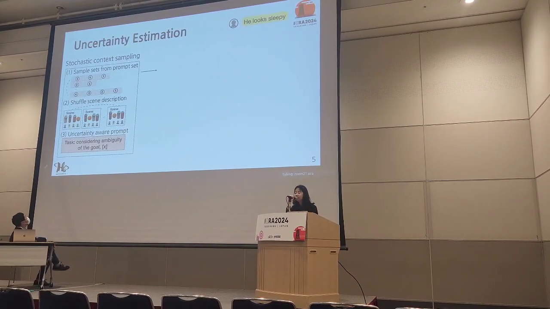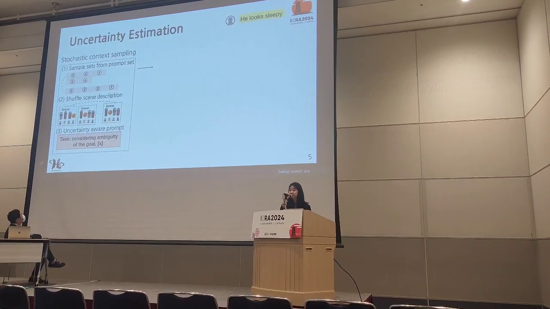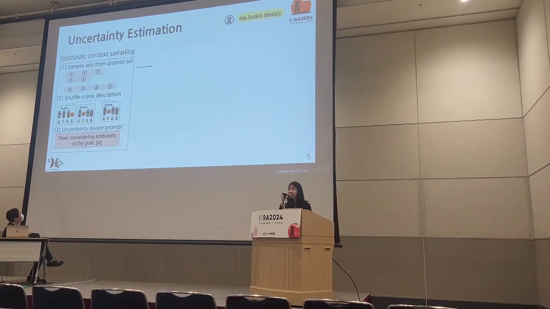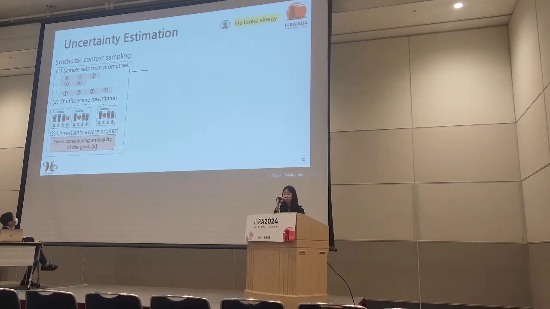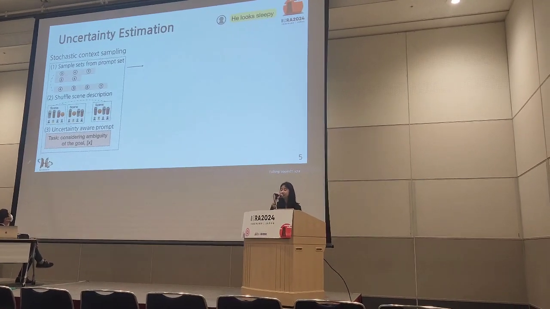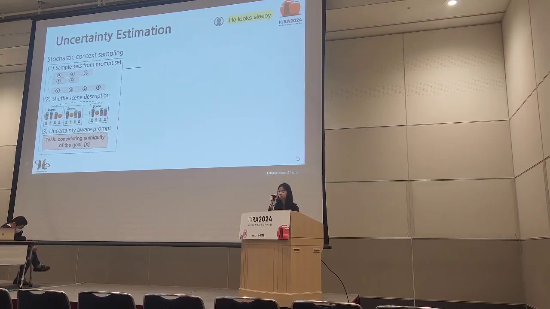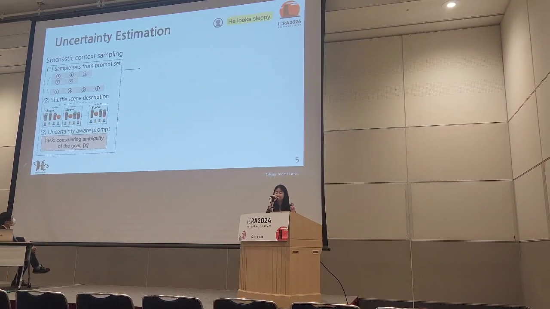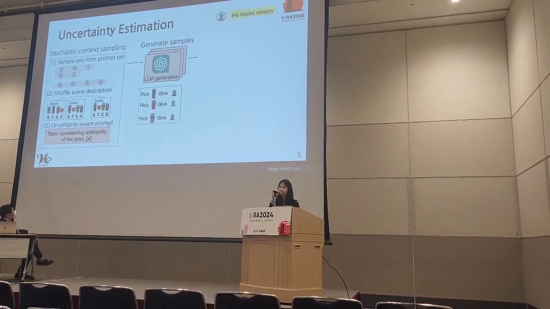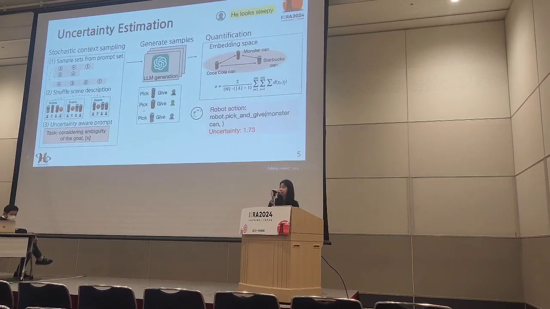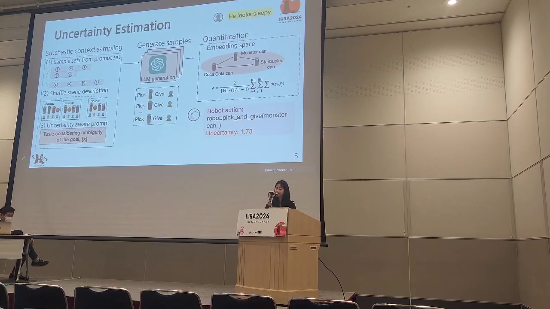To estimate the uncertainty from black box large language models, we first hypothesize that if the user command is uncertain, it will be more likely for large language models to generate more diverse outputs. As the framework is built upon an in-context learning framework, we start by shuffling the order of few-shot prompts, which we call stochastic context sampling here. We then sample the LLM generation. To quantify the uncertainty, we calculate the distance of these sample outputs in the embedding space.